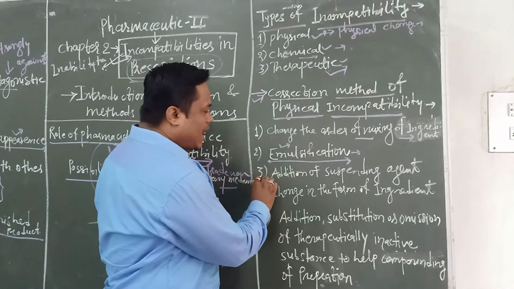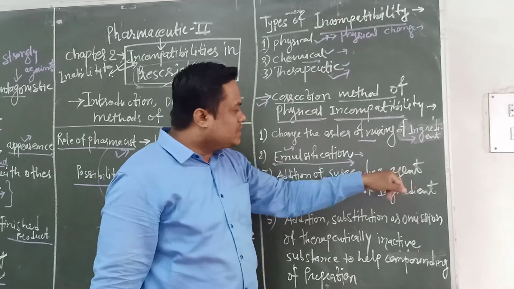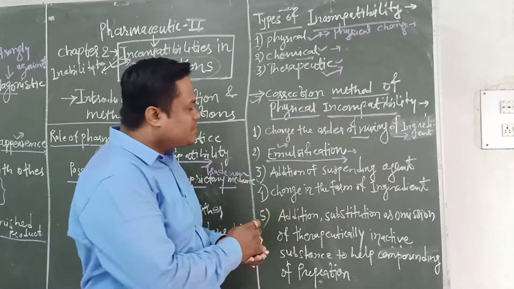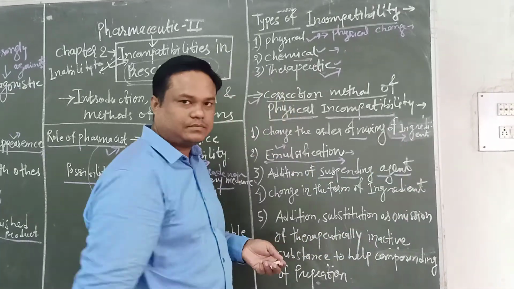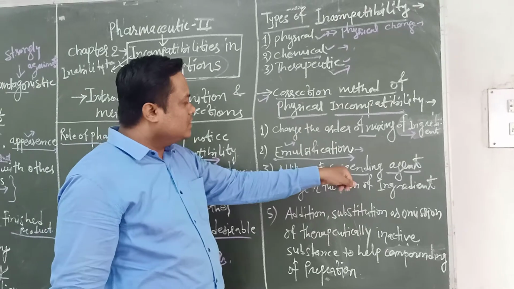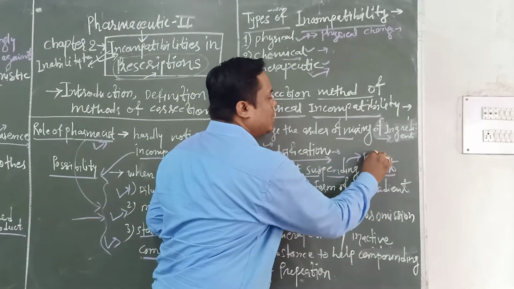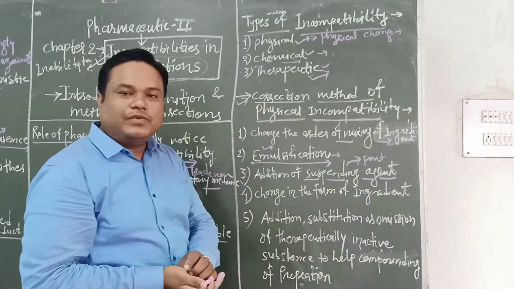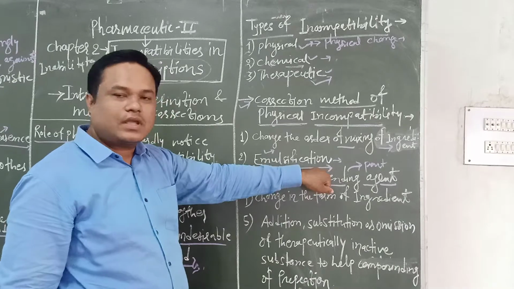Then third is addition of suspending agent. What is the mechanism of suspending agent? The suspending agent increases the thickness of the vehicle, because a suspending agent contains small minute particles which do not dissolve, but are suspended in the liquid or semi-solid vehicle.